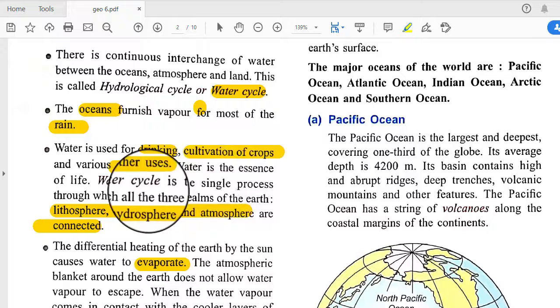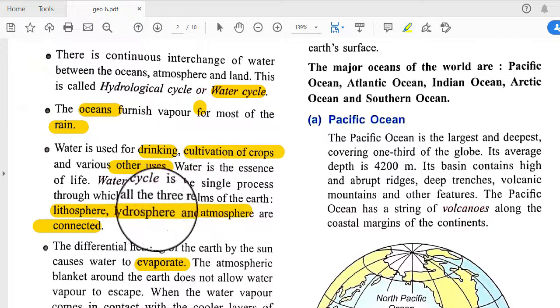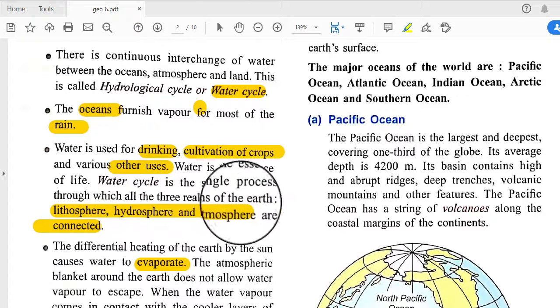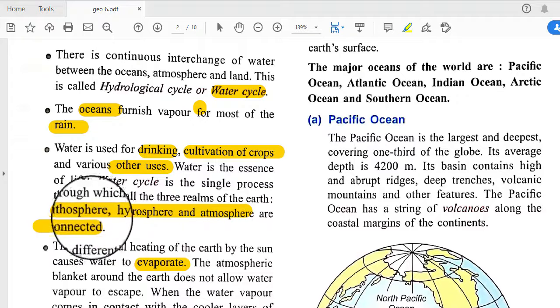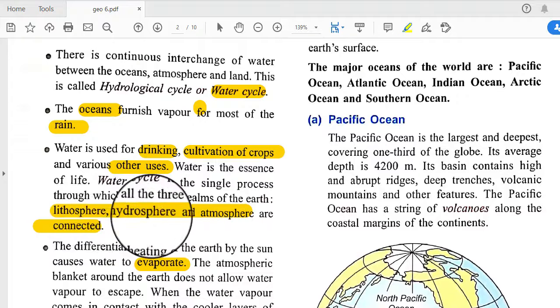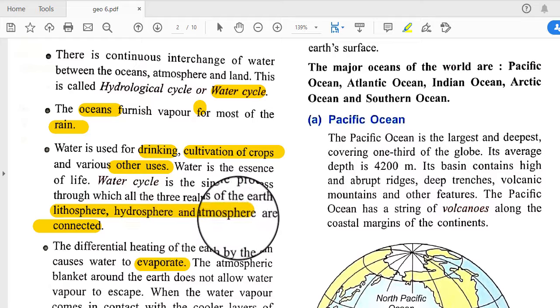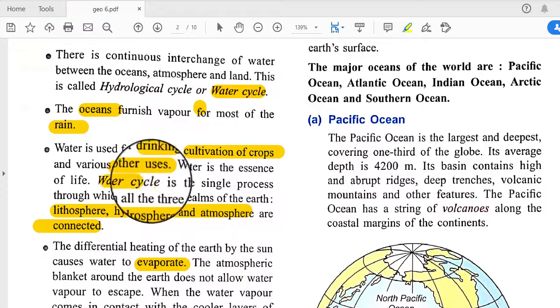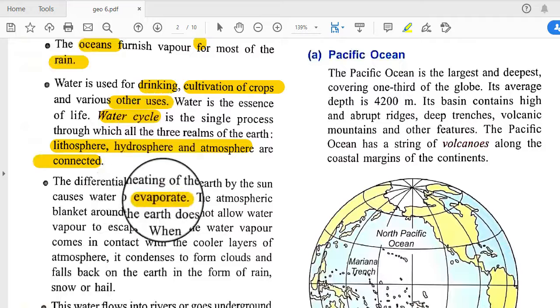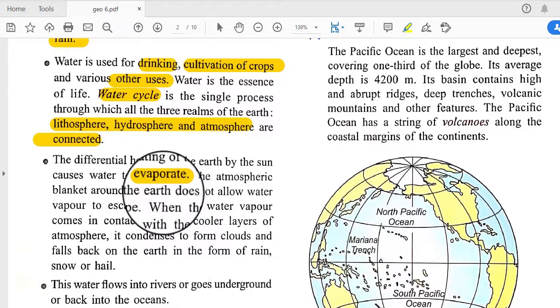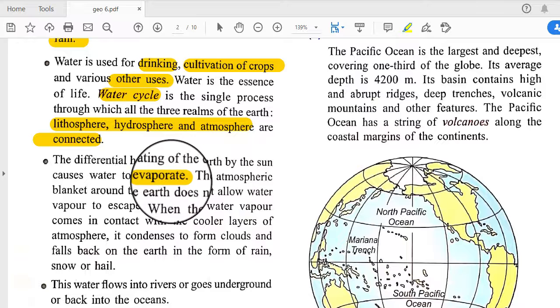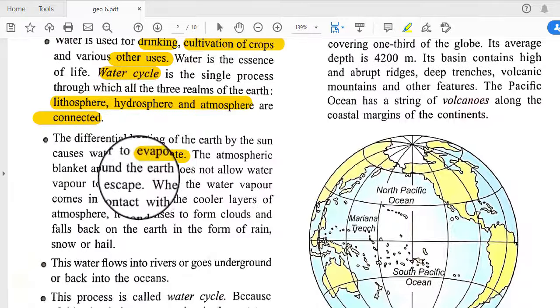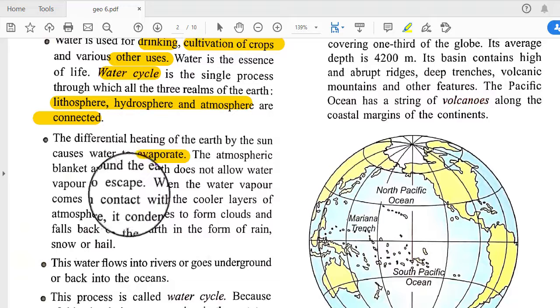Water is the essence of life, and the water cycle is a single process through which all three realms of the earth, lithosphere, hydrosphere and atmosphere, are connected. Lithosphere means all the rocks, hydrosphere means water bodies, and atmosphere means air, all interconnected with this water cycle. The differential heating of the earth by the sun causes water to evaporate, and the atmospheric blanket around the earth does not allow water vapor to escape.